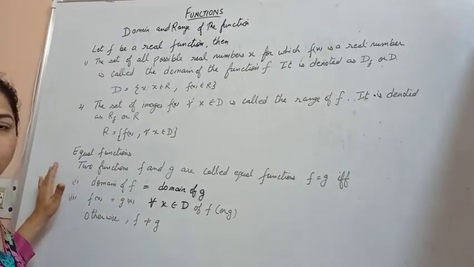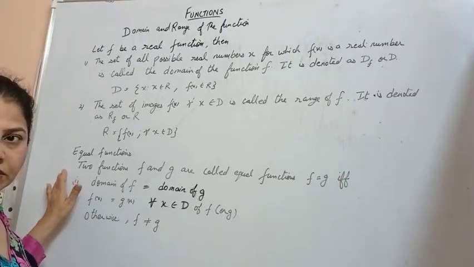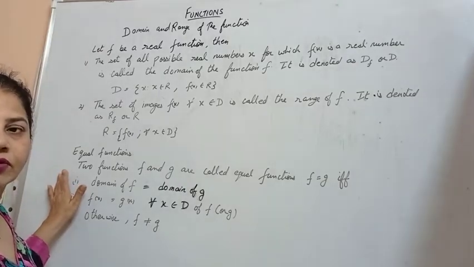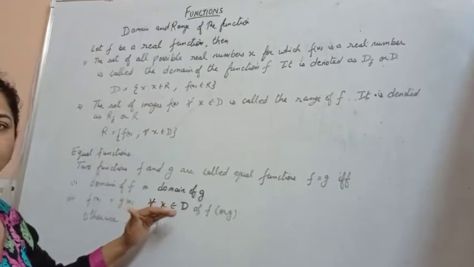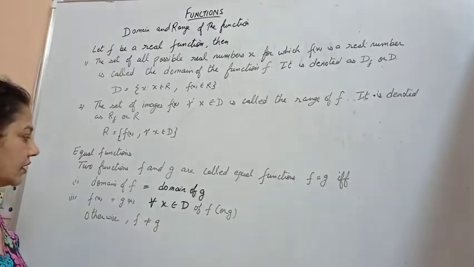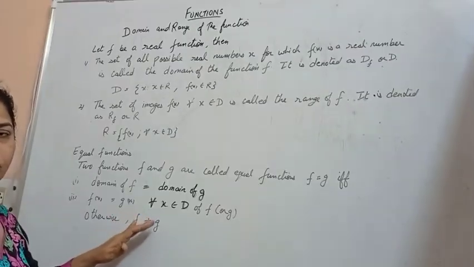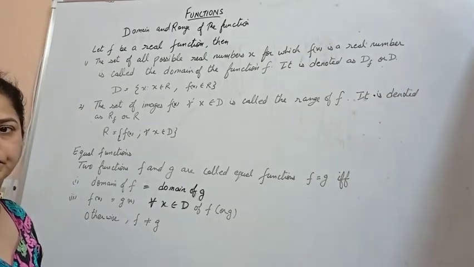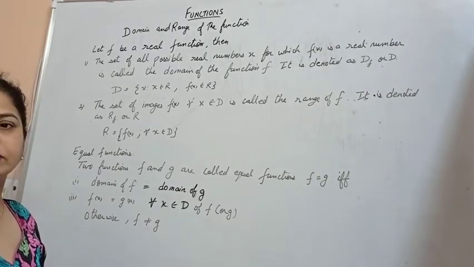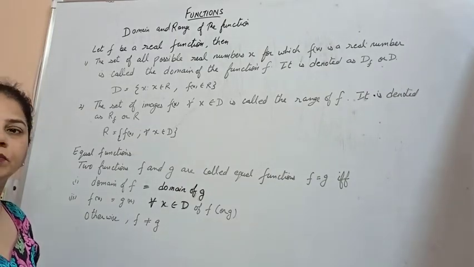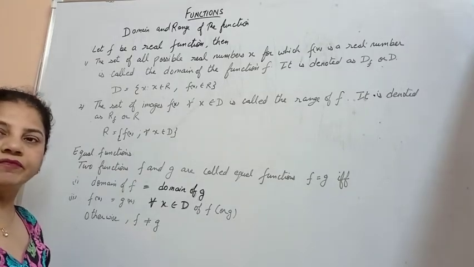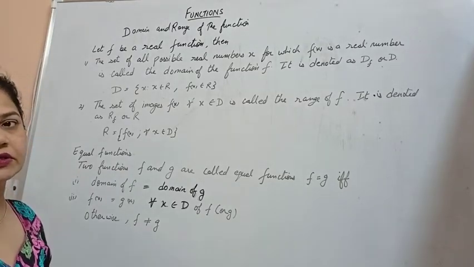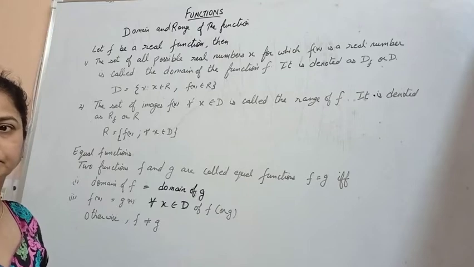Equal functions. Two functions f and g are said to be equal, f = g, if and only if the domain of f is equal to the domain of g and f(x) and g(x) are equal for all x belonging to the domain. Otherwise, we say the functions are not equal. If the domain of f is not equal to the domain of g, then the functions are not equal.